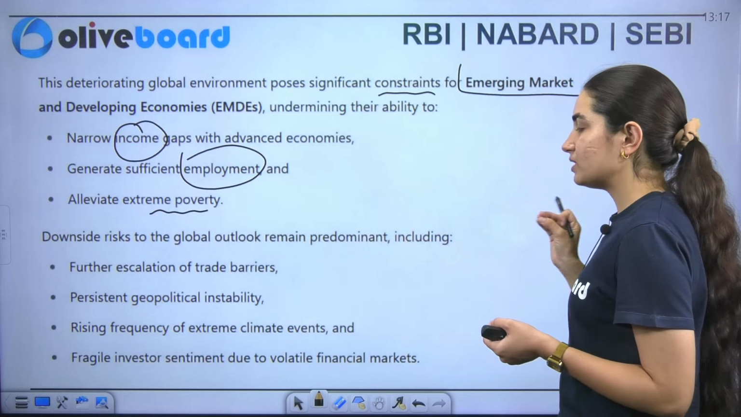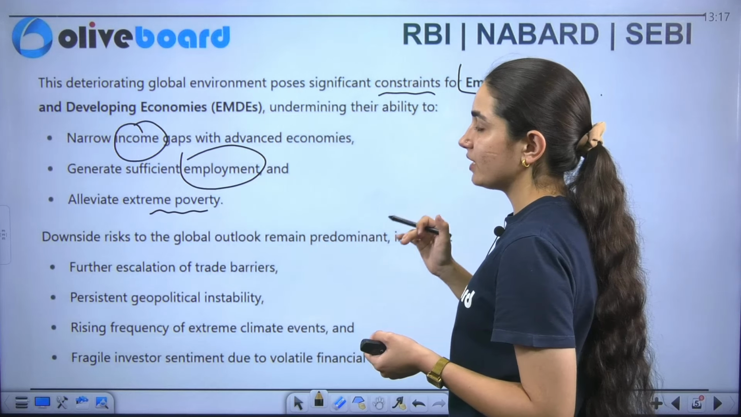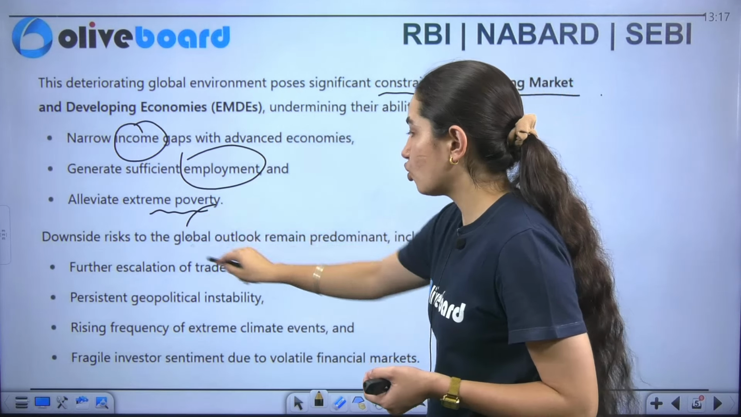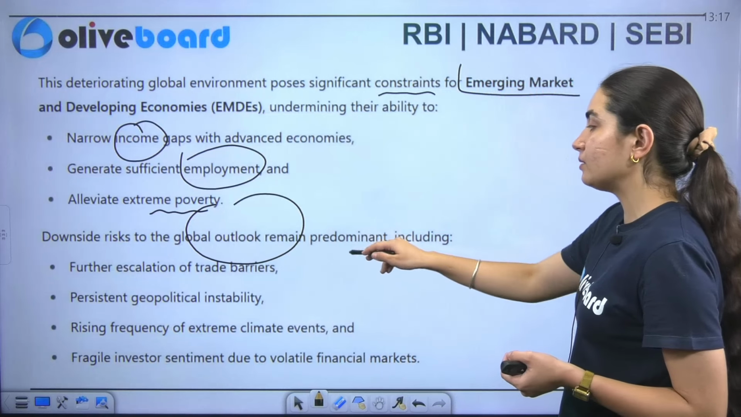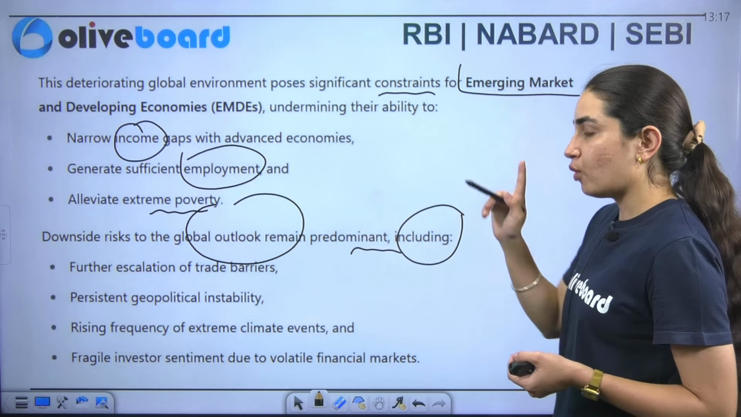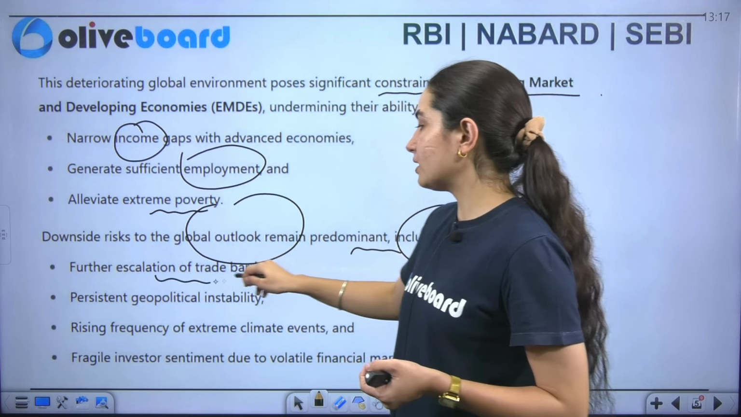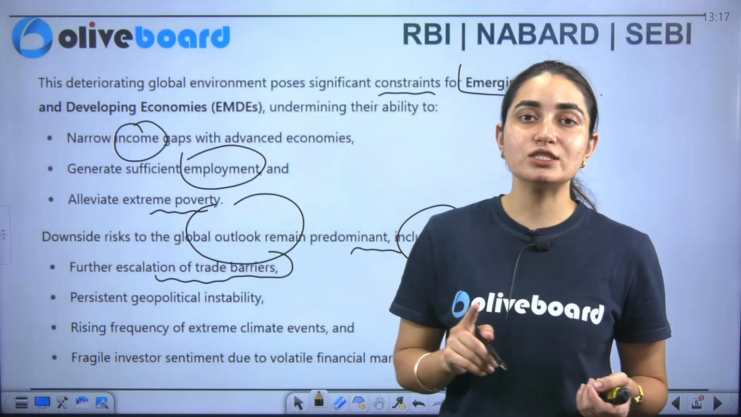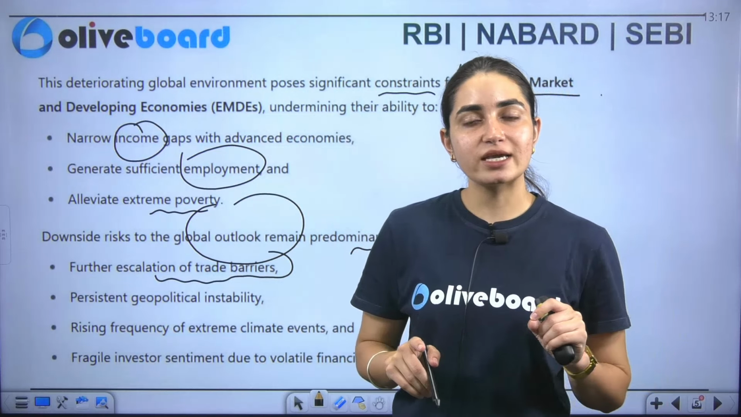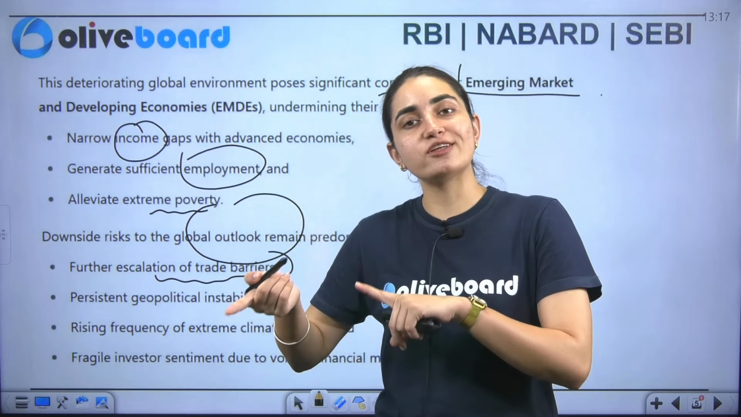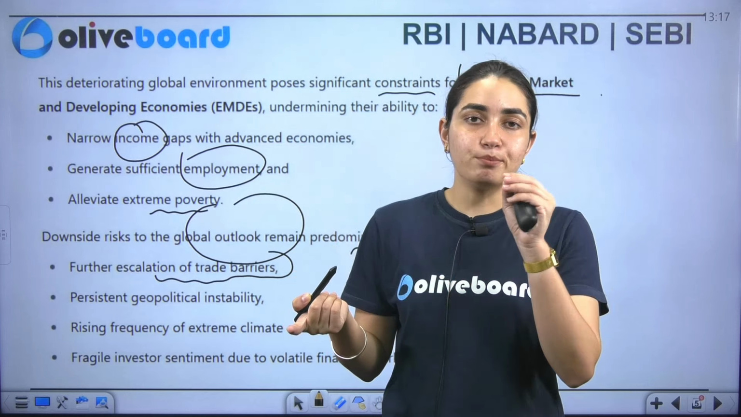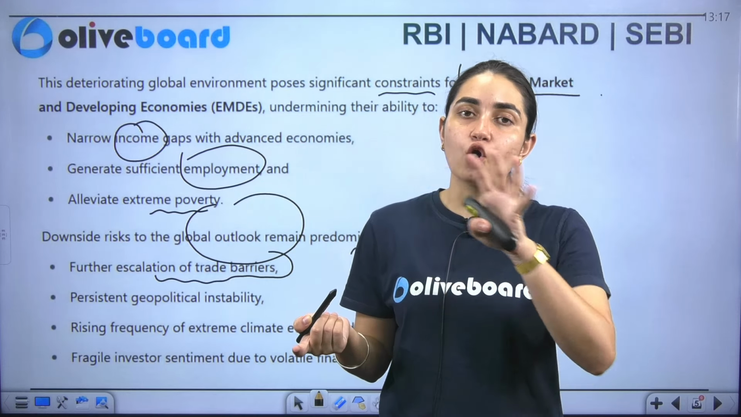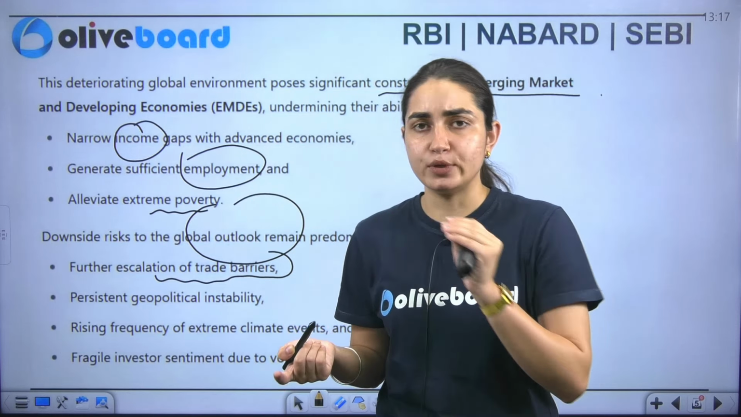Along with that, it has also been specifically mentioned, beta, that downside risks to the global outlook remain predominant. That includes what? One is escalation of trade barriers. We saw today, we just saw the case of reciprocal tariffs, and the after effect of it was that the growth of our economies has somewhere been hampered.